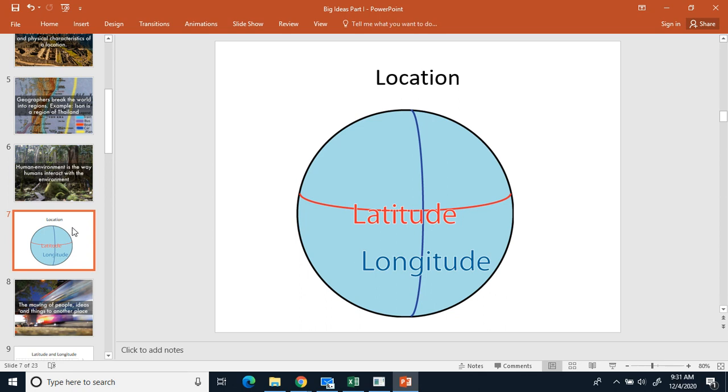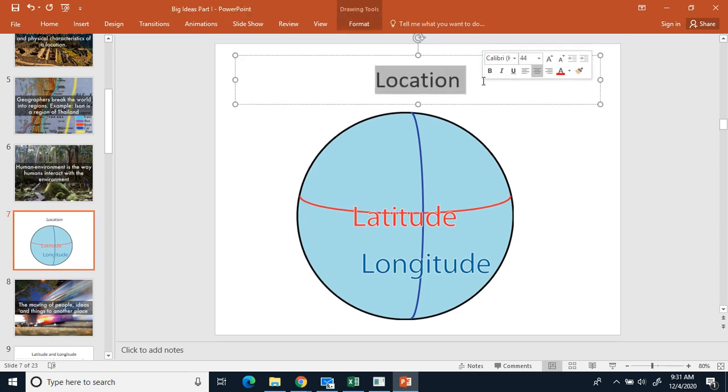All right. The fourth one was location. If you could make an equal sign after location, please. So we've got 4, location. We're going to make an equal sign, and we're going to write down latitude and longitude.